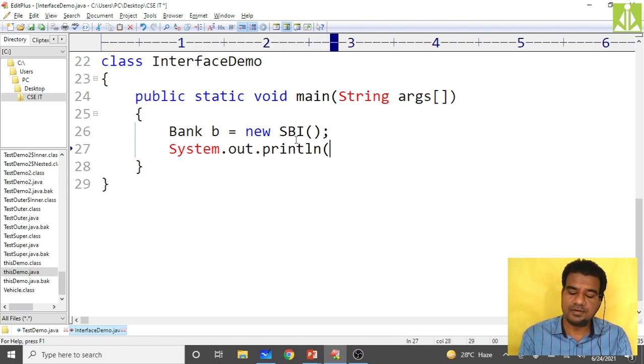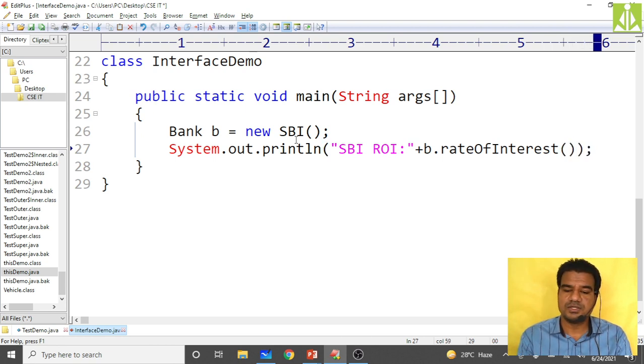System.out.println of, okay, SBI colon rate of interest, ROI, SBI ROI how much, plus call that method b dot rate of interest of, like this. So it is printing the rate of interest of SBI. Simply go compile.